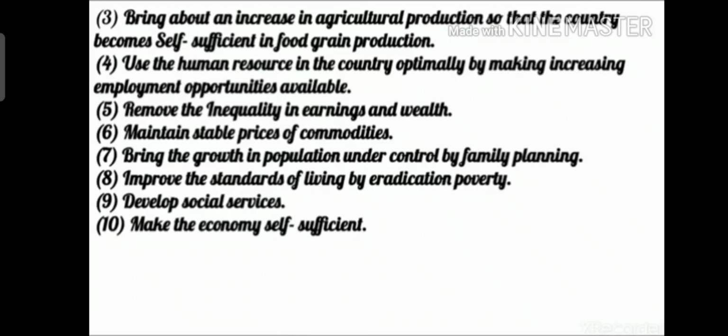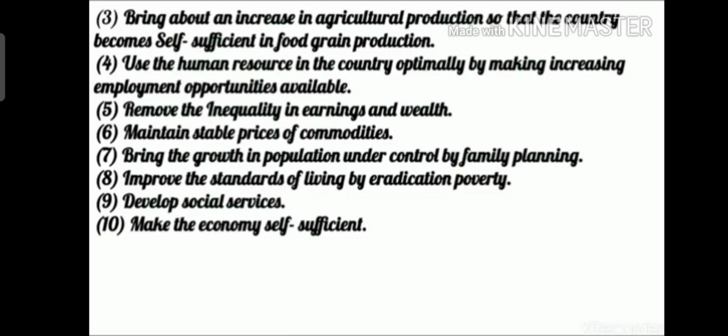And then the next goal is to remove the inequality in earnings and wealth. So there should be no inequality between the rich and the poor. Why should only the rich be rich? What about the poor? So the poor also should be given a chance, an opportunity to earn, and they also should become rich. This was an important focus of the 5-year plan.